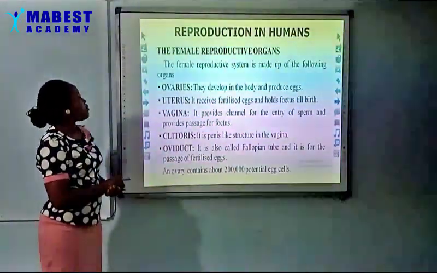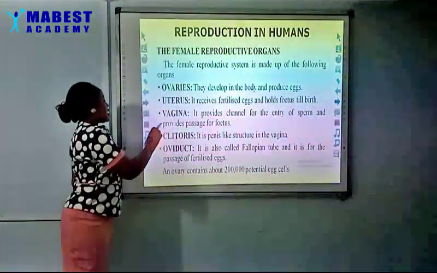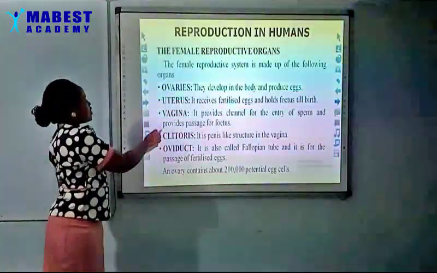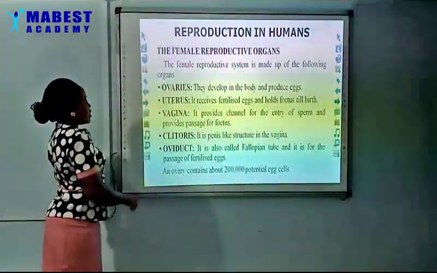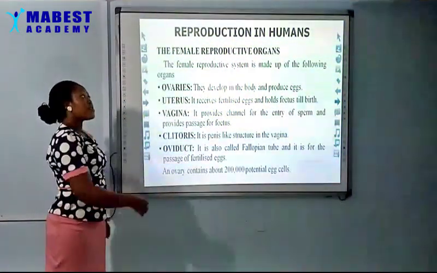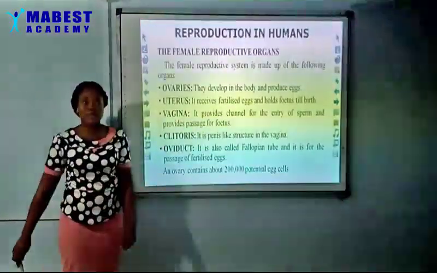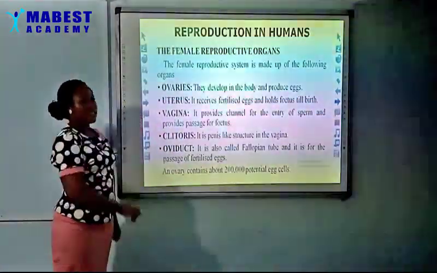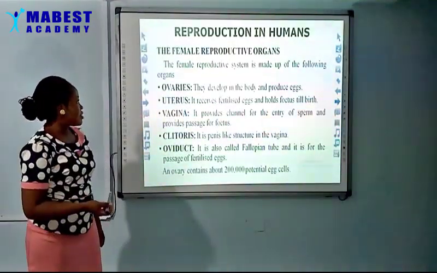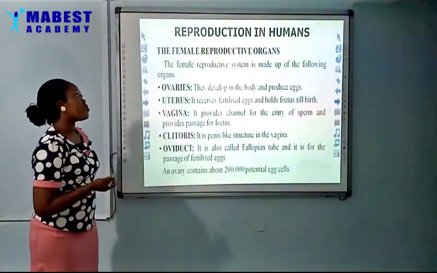Now, the female reproductive organ is the next part. They are made up of the ovaries, uterus, vagina, clitoris, and oviduct. Again, ovaries, uterus, vagina, clitoris, and oviduct. We still have so many other parts, but for now, this is what we'll be looking at. Now, we have the ovaries. They develop in the body and produce eggs. Yes, they develop in the ovaries and produce egg, and that is what will develop.